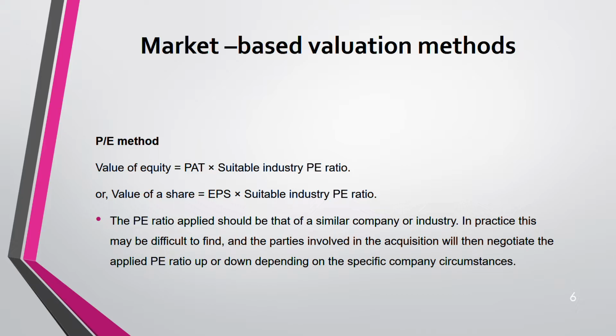The PE ratio should be that of a similar company. You just cannot take the PE ratio of any company and apply it to your company. You have to see whether the company whose PE ratio you're taking is similar to your company or not. But in reality, this is very difficult to find. Because how can you find an exactly similar company? They might have different risk, you might have different risk. You have to do some adjustments with the PE ratio in reality. But for exam purposes, you can take it.